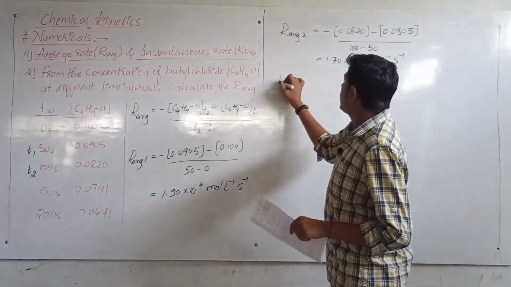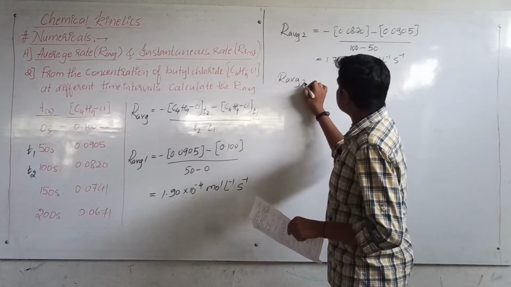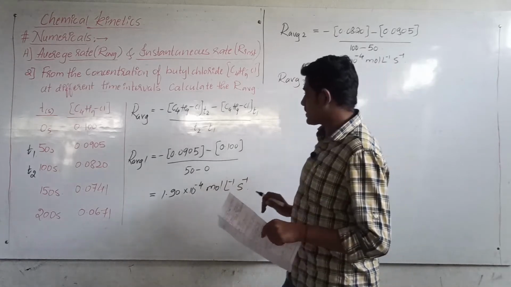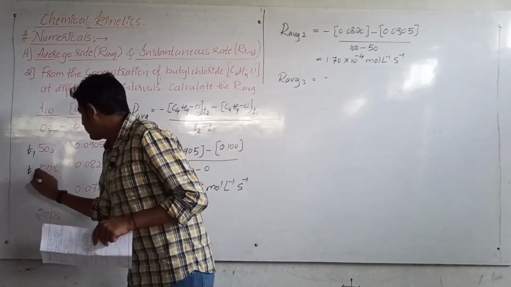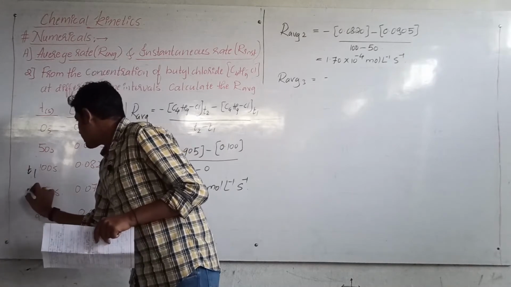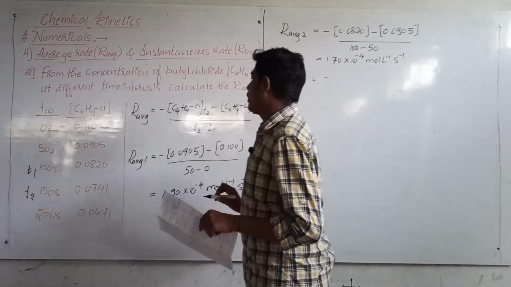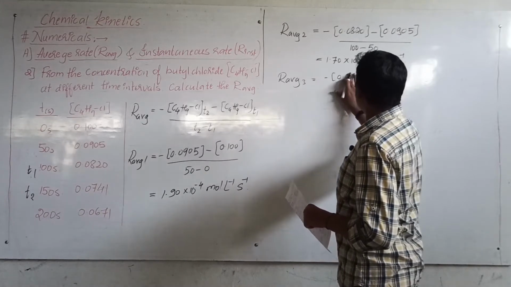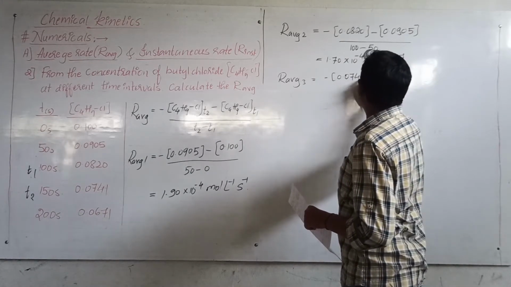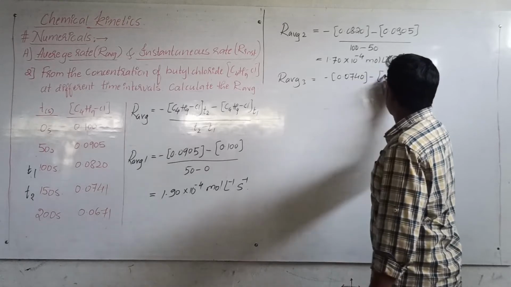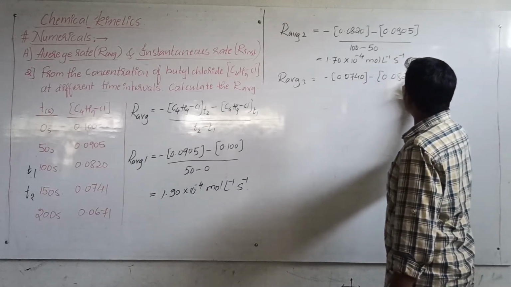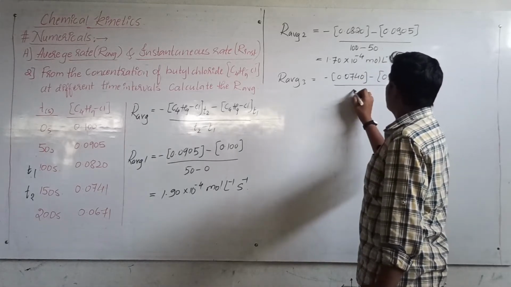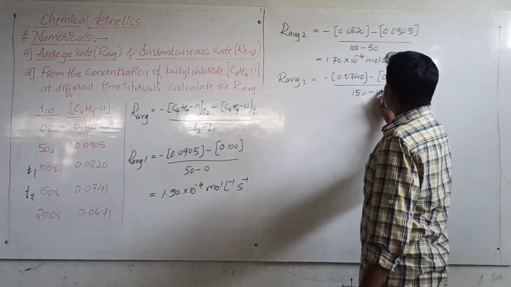Then the third average value, how do we calculate? Minus, so now this will become our T1, then this will become T2. Then it will be 0.0740 minus 0.0820 divided by, so it will be now 150 minus 100.